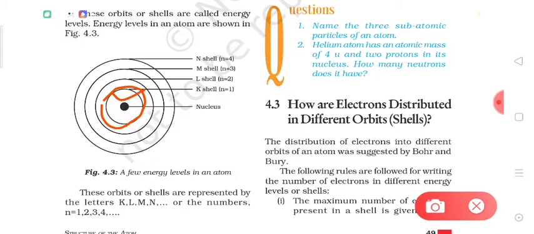Electrons cannot revolve anywhere around the nucleus, but only in the fixed discrete orbits. And he said that while electrons are revolving in these orbits, they do not radiate or lose energy.